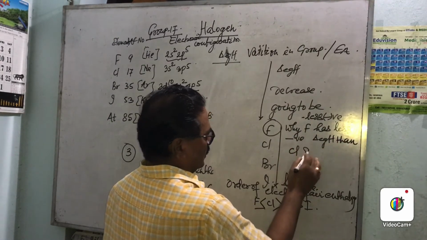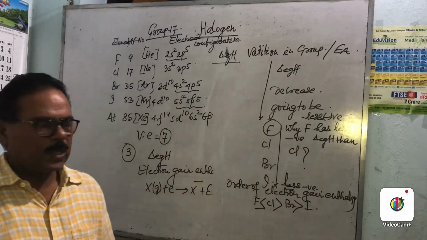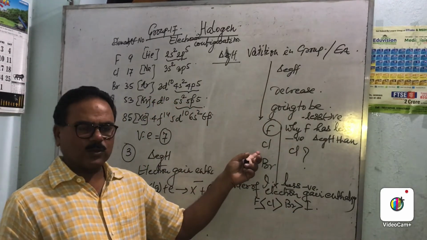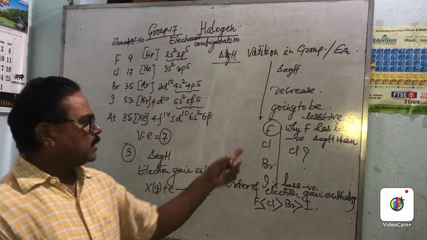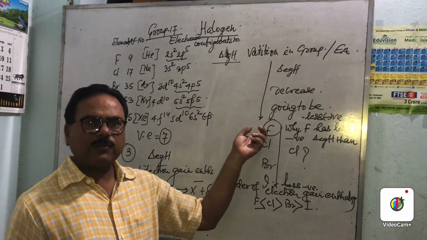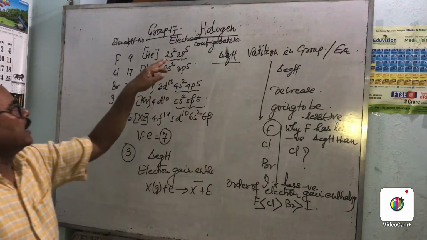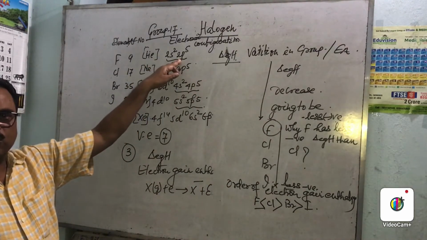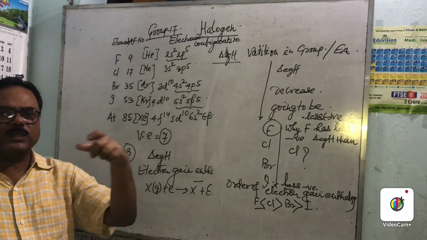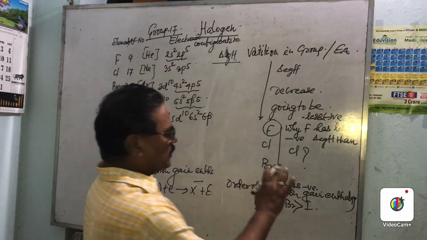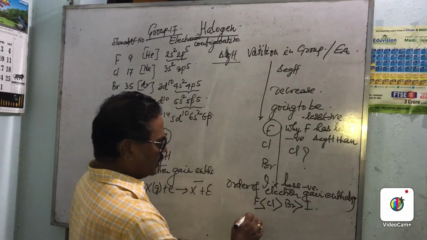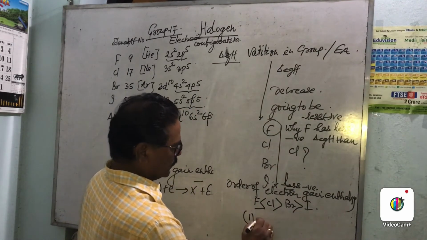Chlorine. Why does this happen? This creates a question, and this exceptional behavior is due to the small size of the F atom and the electrons present in a compact 2p subshell, which causes inter-electronic repulsion. So there are two factors: small size and inter-electronic repulsion.